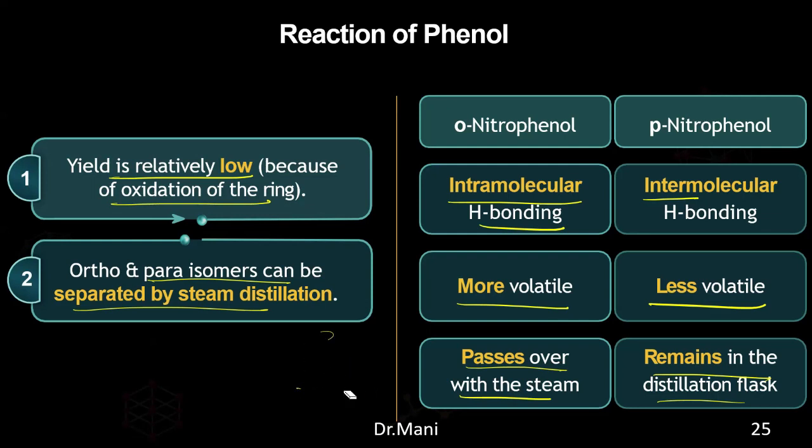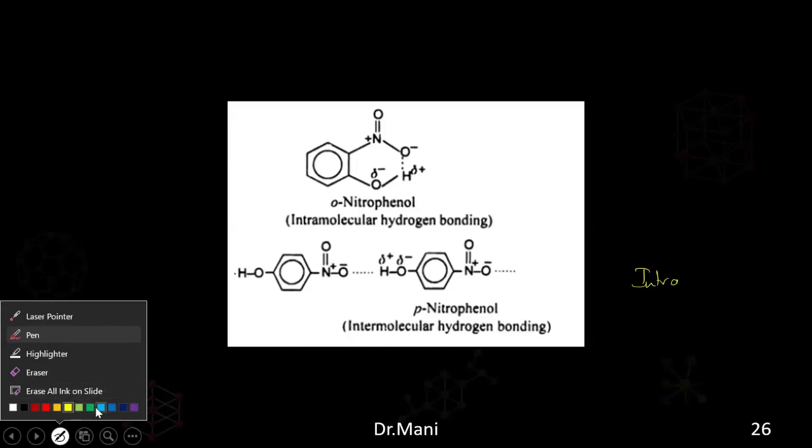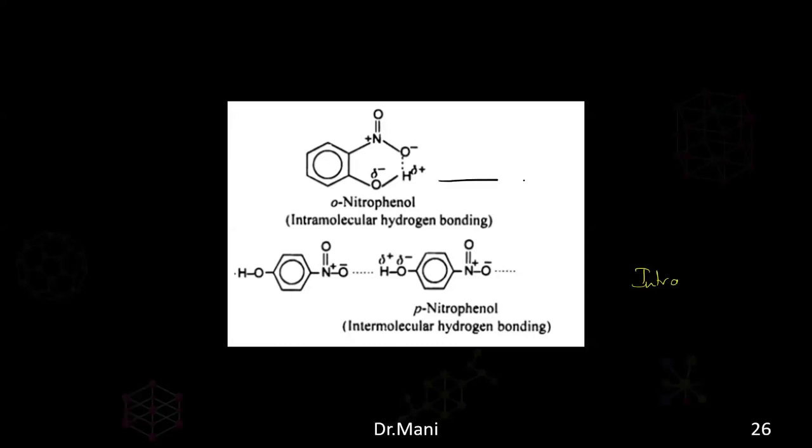So what is intramolecular bonding and intermolecular bonding? You can see here, in ortho-nitrophenol, which is intra, the hydrogen bonding has happened within the molecule. That's why it is called intramolecular, within the molecule. If you see here, this is intermolecular, which means between two molecules. As we studied intracellular and intercellular, the same way here, intra means within. So this is within and this is between two molecules. So remember that.